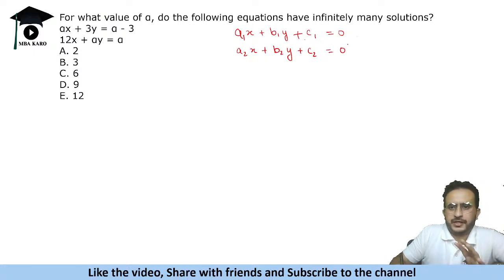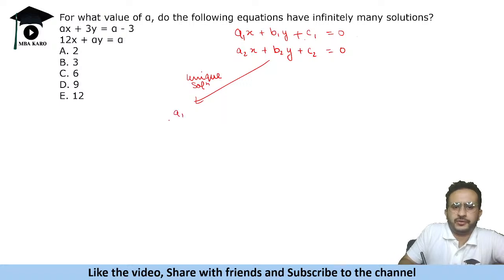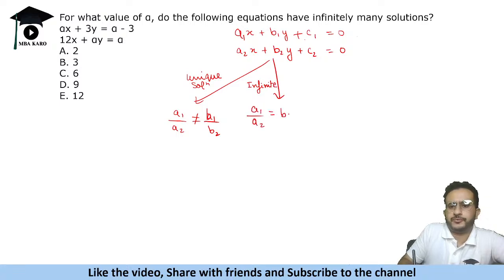Now there are three things. One is that it has a unique solution. When does a unique solution happen? A unique solution happens when a1 upon a2 is not equal to b1 upon b2. Okay. So I'll give an example also. The second case is infinite solutions. When will there be infinite solutions? When a1 upon a2 is equal to b1 upon b2 is equal to c1 upon c2. And the third thing is no solution,